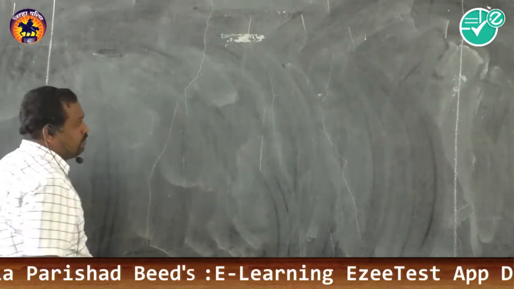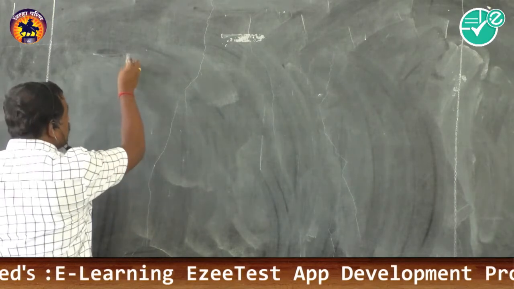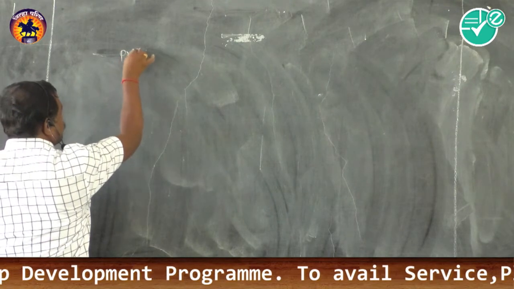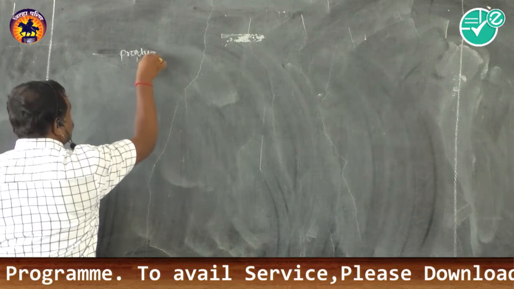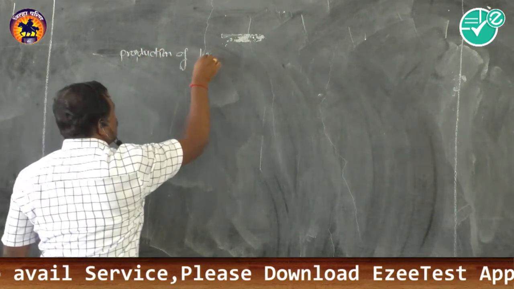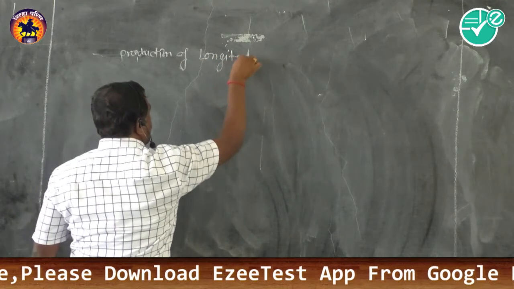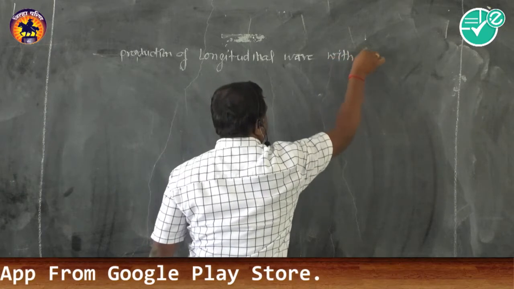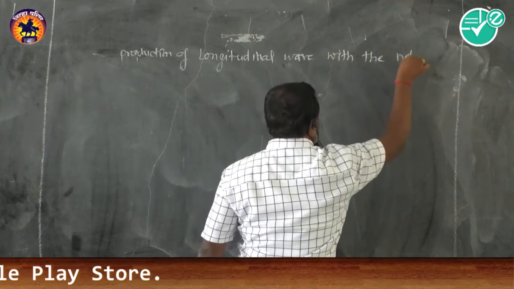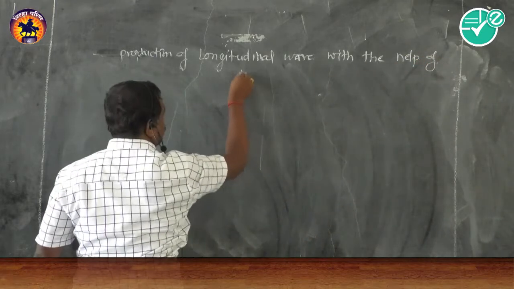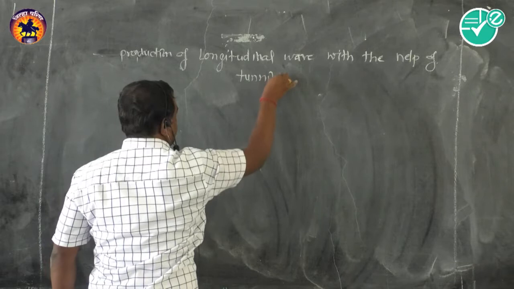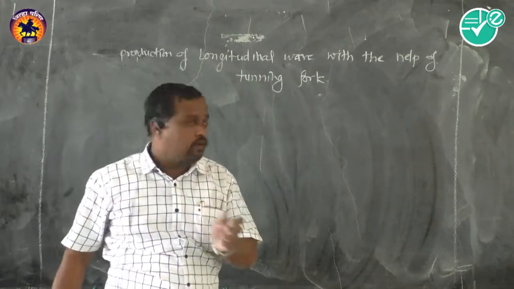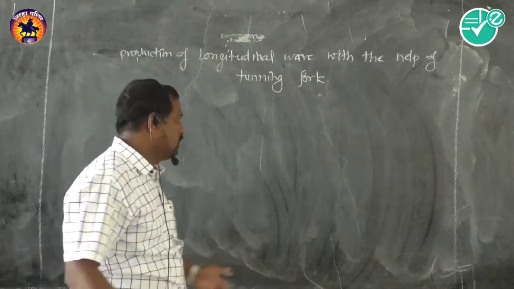I will draw one diagram, and by that diagram we will study how sound wave is propagated, or the production of longitudinal wave with the help of a tuning fork. When a tuning fork we found in our physics lab.